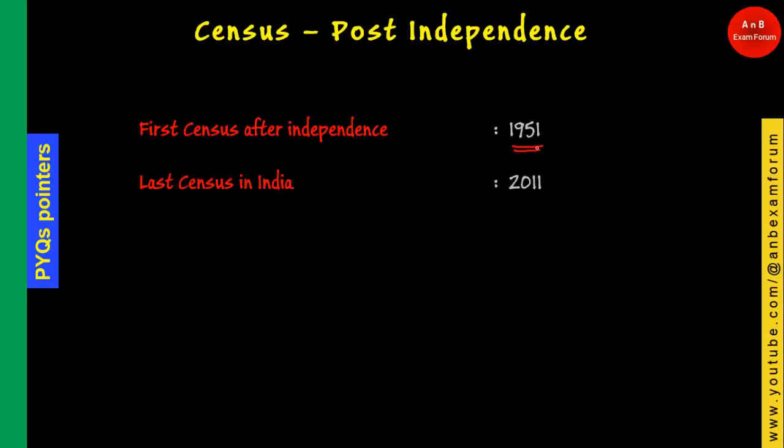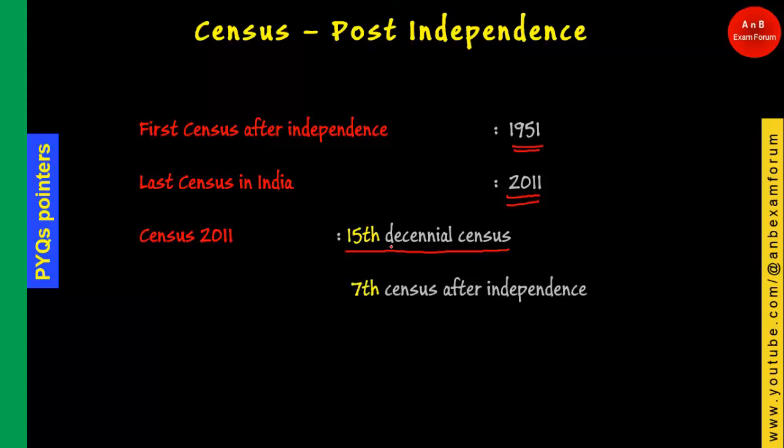The next one is the last census. The last census which was conducted by India is in year 2011, and the 2011 census was the 15th decennial census, which is 7th after the independence.